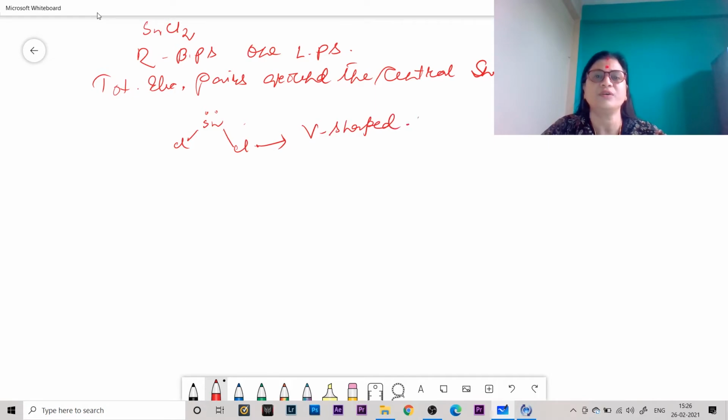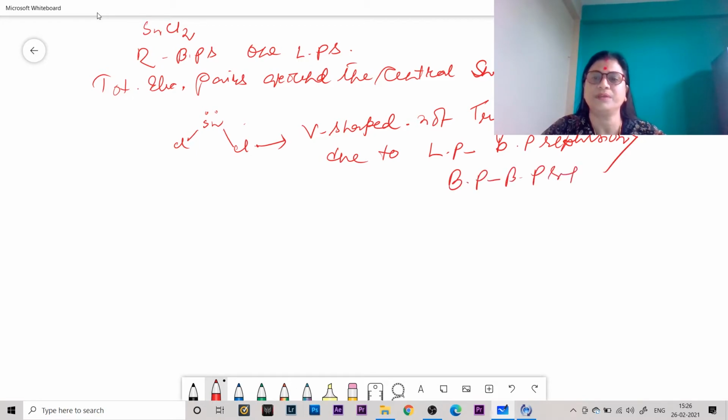That means not trigonal planar, due to LP-BP repulsion being greater than BP-BP repulsion. BP means bond pair repulsion.